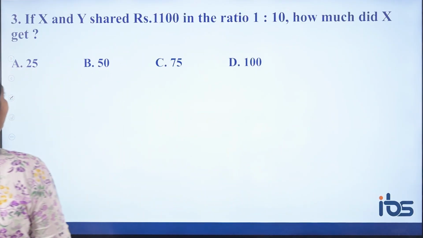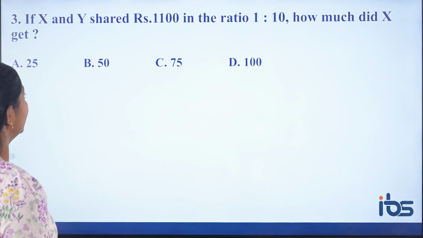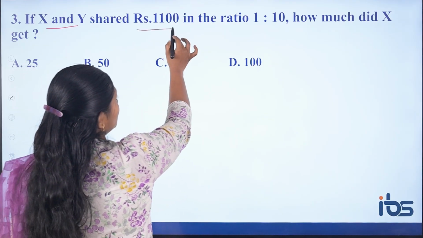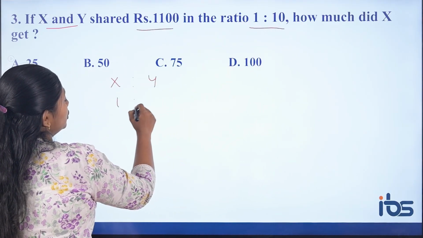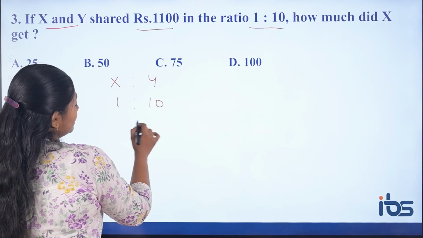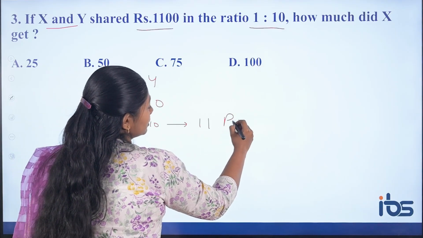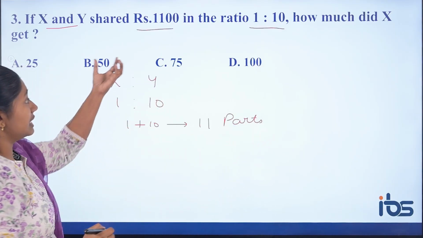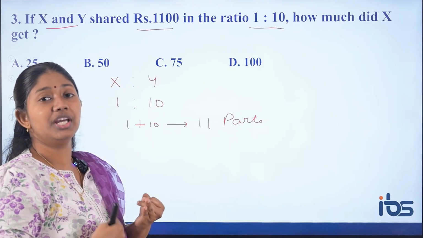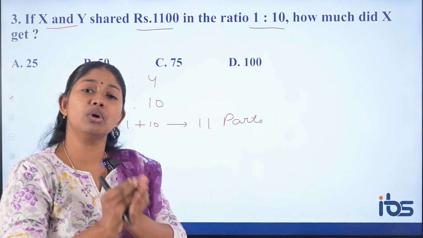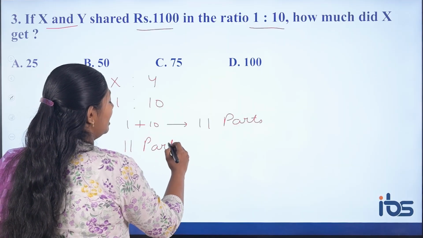So next question: if X and Y shared rupees 1100 in the ratio, how much did X get? So X is to Y, ratio is nothing but 1 is to 10. So total how many parts? Total 1 plus 10, that is nothing but 11 parts. Some amount has been distributed among X and Y. X is getting 1 part, 1 unit of share, and Y is getting 10 units. So totally 11 parts. That 11 parts value is nothing but the total amount